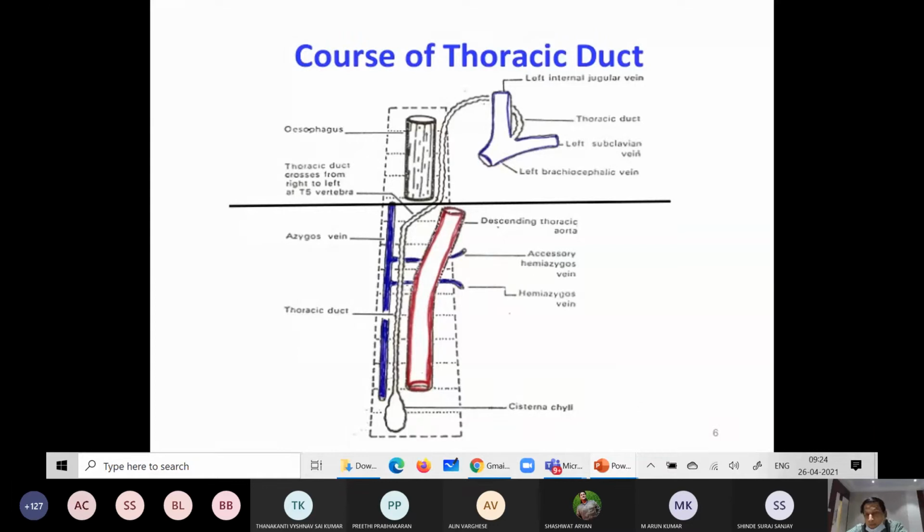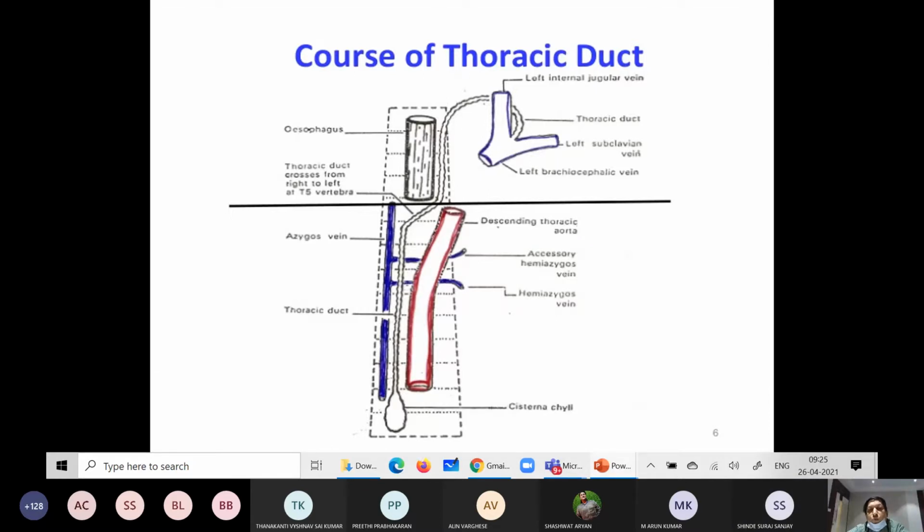Upper part of the abdomen. So at the center, the beaded part is the thoracic duct. The black line of demarcation is the imaginary line between the thorax and abdomen. So the central beaded part is the thoracic duct, which arises from the upper part of the abdomen through the cisterna chyli.